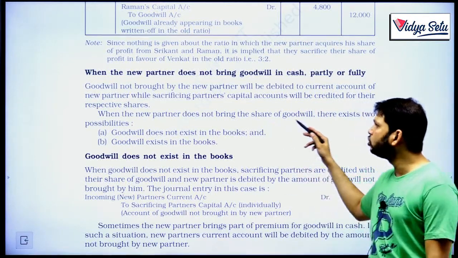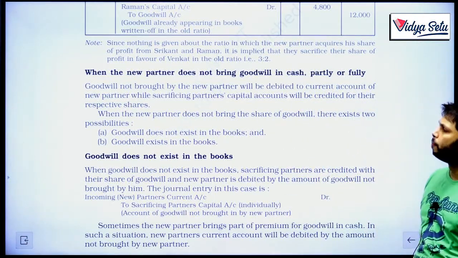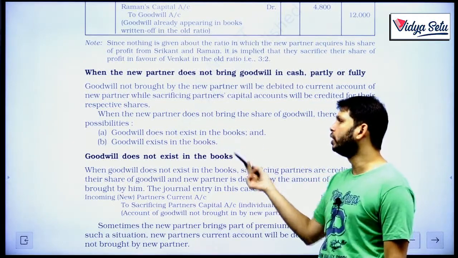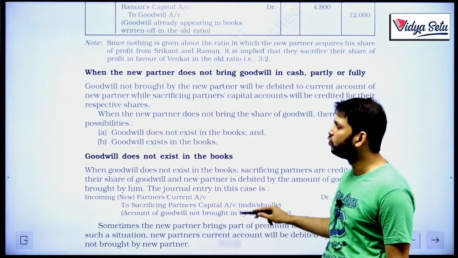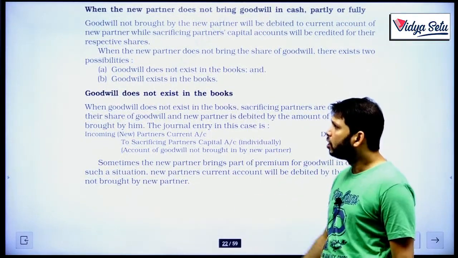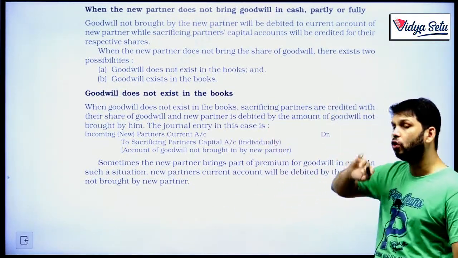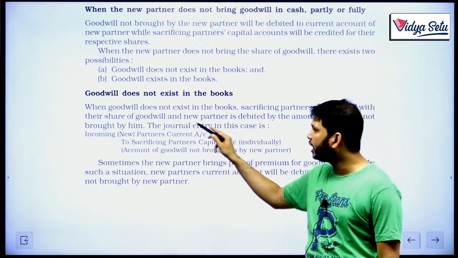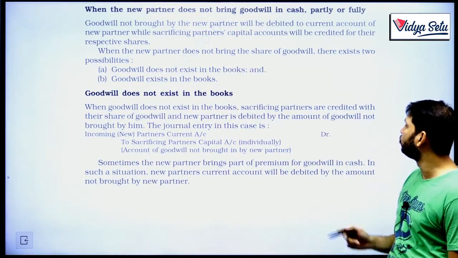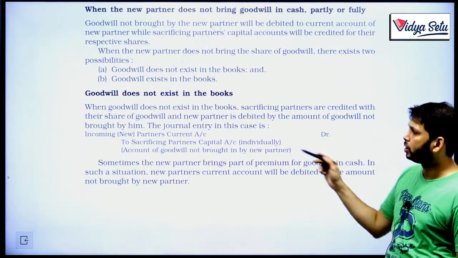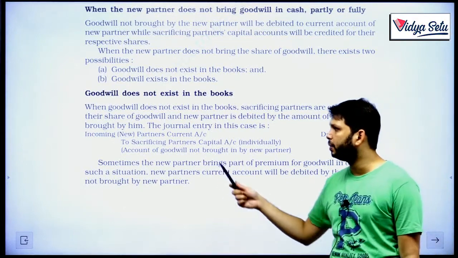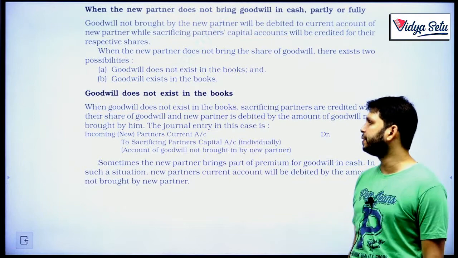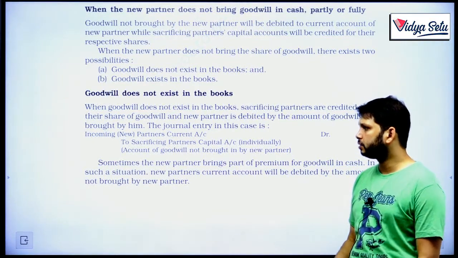When the new partner does not bring the share of goodwill, there exist two possibilities, that goodwill does not exist in the books and goodwill exists in the book. So what will happen if goodwill does not exist in the book? When goodwill does not exist in the book, there is no old goodwill, then sacrificing partners are credited with their share of goodwill and the new partner is debited with the amount of goodwill not brought by him. The journal entry in this case will be the new partner's current account will be debited and the sacrificing partners' capital accounts individually will be credited.